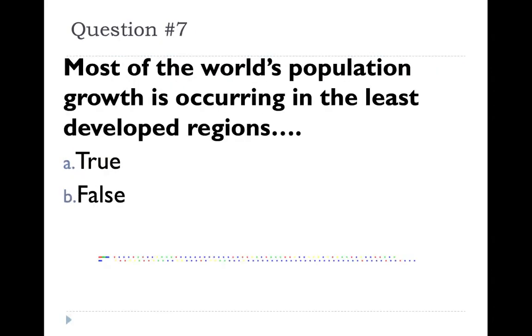Question number 7. Most of the world's population growth is occurring in least developed regions. True or false? That answer is true. Women in countries that are less developed are having more children because they have a higher infant mortality rate. Therefore, their population is going to grow rapidly because they are producing more children.